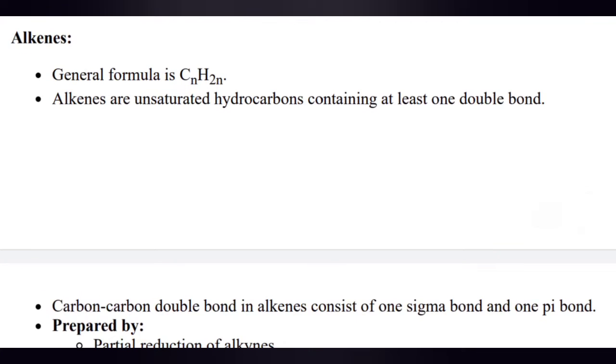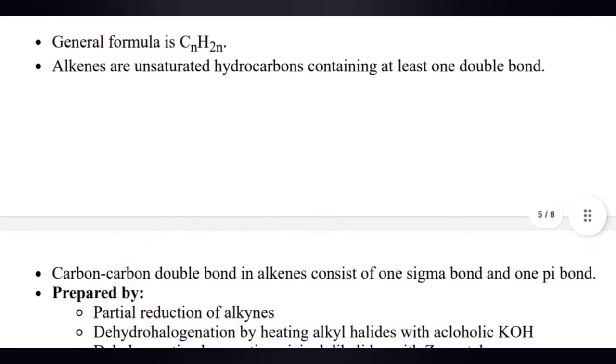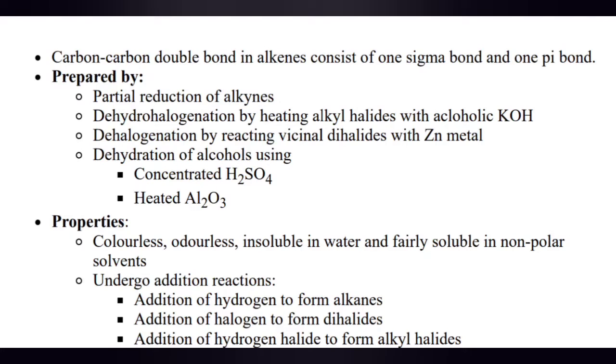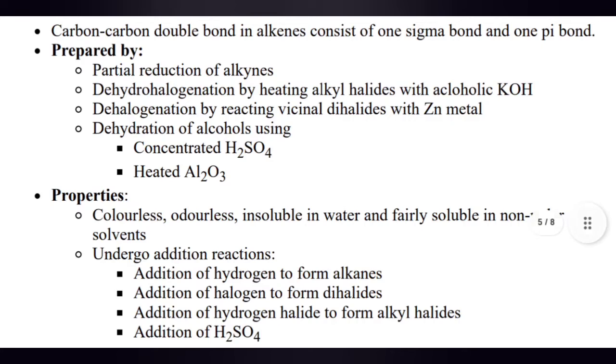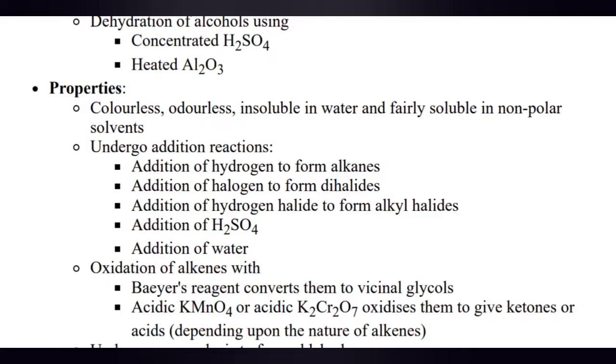Now the alkenes. General formula is CnH2n. Alkenes are unsaturated hydrocarbons containing at least one double bond. The carbon-carbon double bond in alkenes consists of one sigma bond and one pi bond. Prepared by partial reduction of alkynes, dehydrohalogenation by heating alkyl halides with alcoholic KOH, dehalogenation by reacting vicinal dihalides with zinc metal, dehydration of alcohols using concentrated sulfuric acid, or heated aluminum oxide. Properties: colorless, odorless, insoluble in water, and fairly soluble in non-polar solvents.